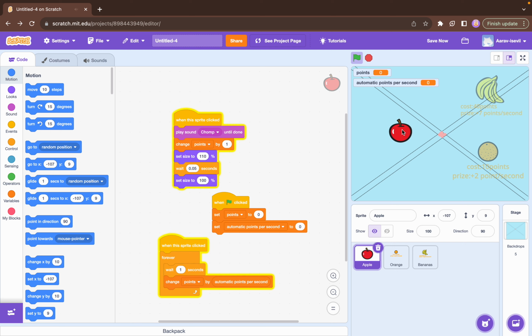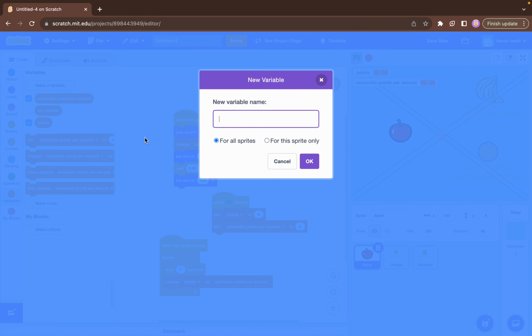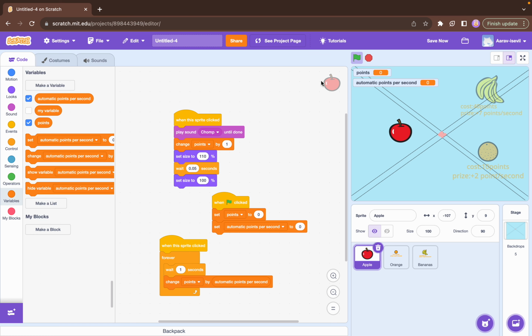Next, when the flag is clicked, set points to 0. For example, if I was just playing around, then you click the flag and you want to reset, you click the flag and then your points are 0. Next, set automatic points per second to 0 as well. By the way, I got these two from the variables. You just type in the variable you want, for example points or automatic points per second, and then you have it like this. That's where I got it from.